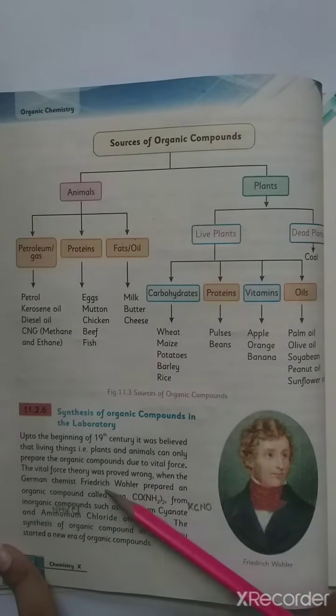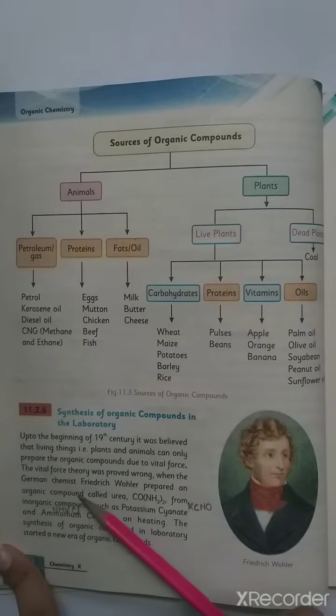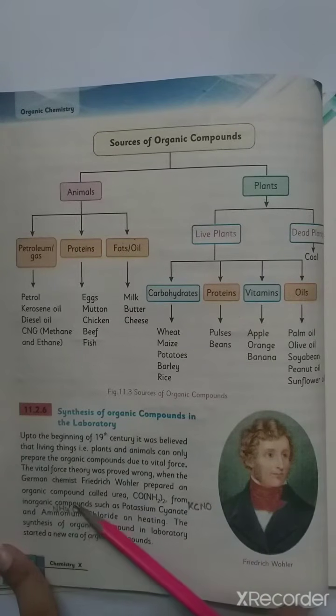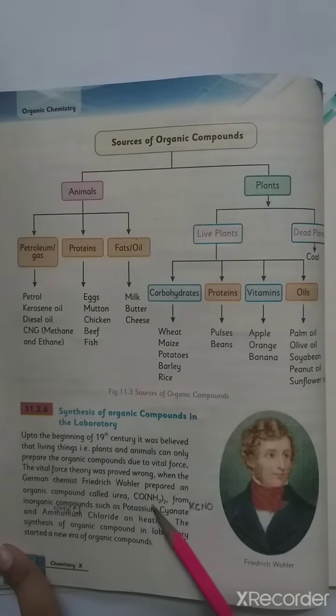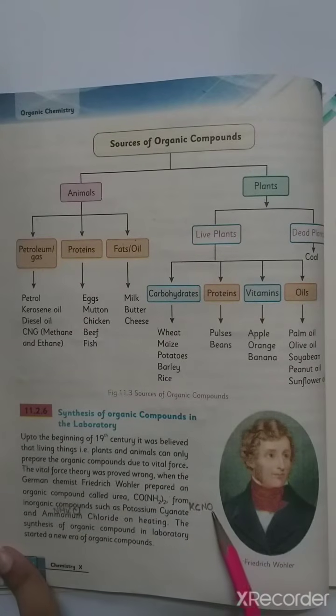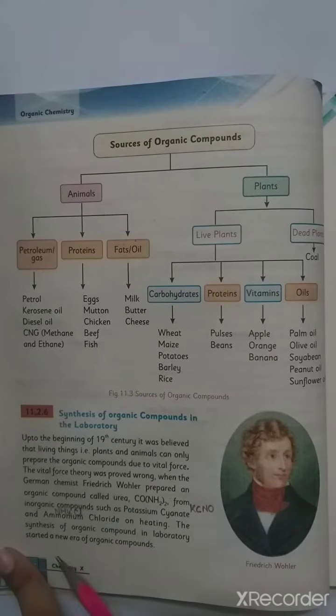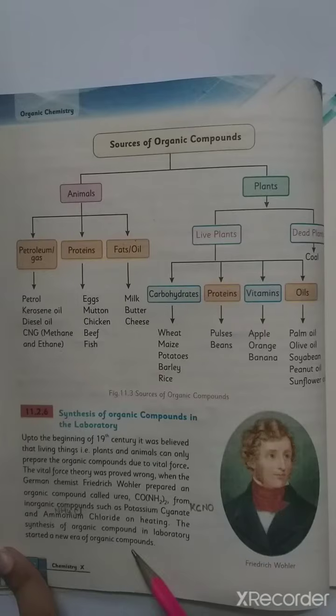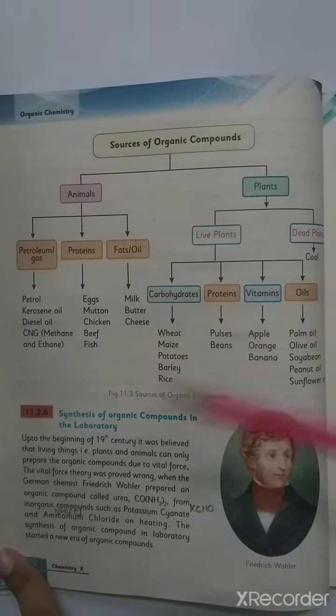The vital force theory was proved wrong when the German chemist Friedrich Wöhler prepared an organic compound called urea. This is urea, which is formed from inorganic compounds such as potassium cyanate, that is KCNO, and ammonium chloride, that is NH4Cl, on heating. The synthesis of an organic compound in the laboratory started a new era of organic compounds. Now let's see how he prepared urea from inorganic compounds.